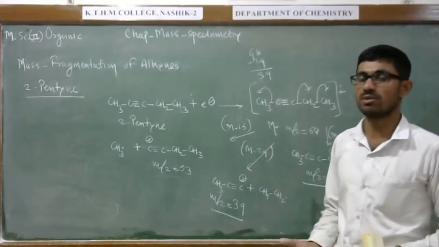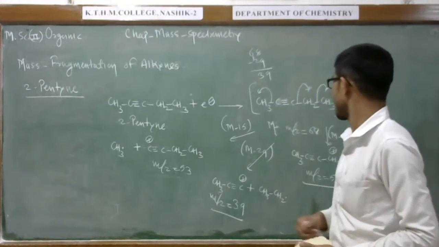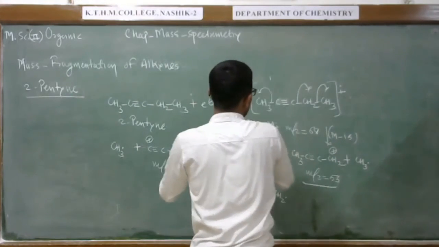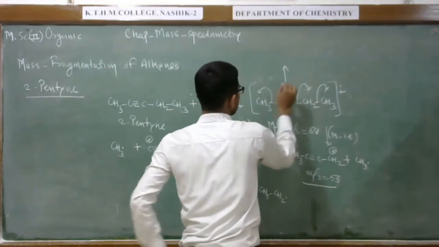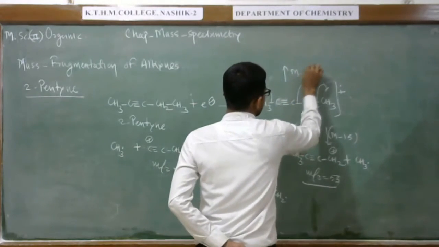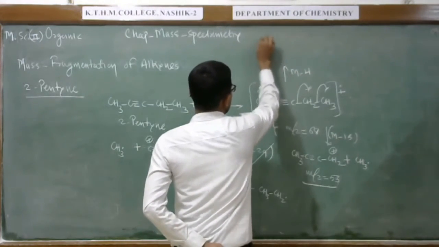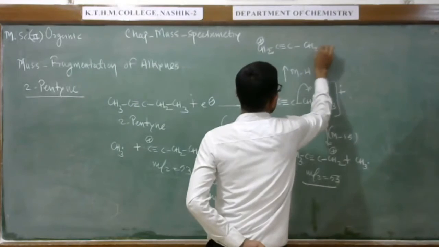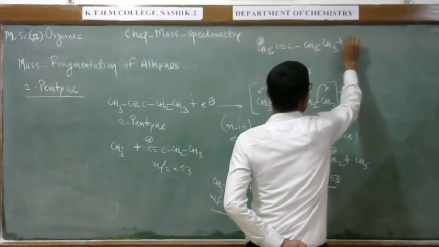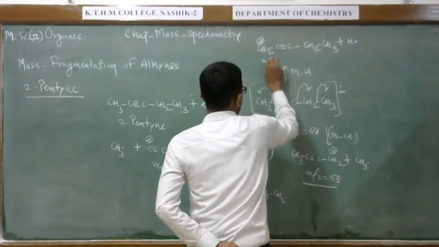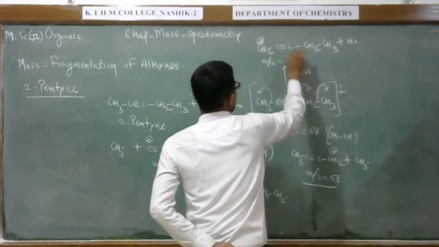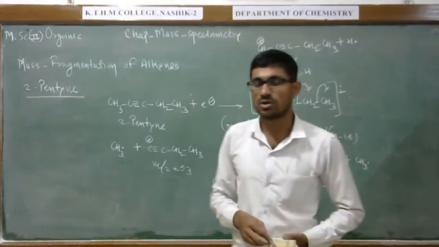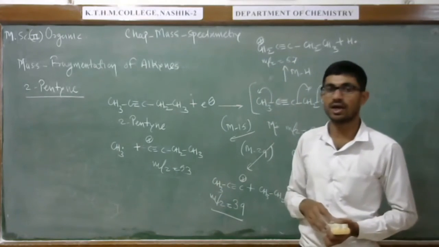In this we can see M minus 15, and the M minus H peak also we can see here, that is the M minus H, meaning the 67 peak. Suppose from this position we lose H as a radical, M minus H. So CH2 plus, then a triple bond with carbon, then CH2CH3, and this as a radical part. So this peak is at mass to charge ratio 67. All these peaks we can observe in the mass fragmentation of pentyne compounds. So this is all about the mass fragmentation of alkynes.